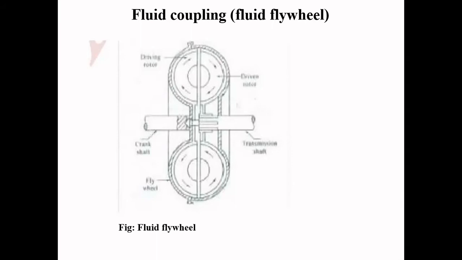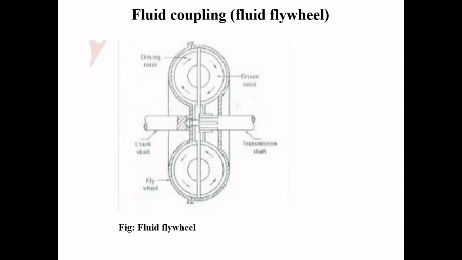The driving member of the fluid coupling, which is mounted on the crankshaft, is called the impeller. The driving, that is the input member, is the impeller. The driven output member is the runner.